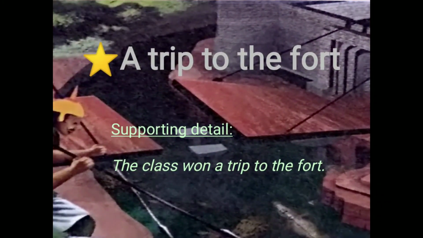I'll give you one example. A trip to the fort is the main idea for now. The supporting detail given in the text is that the class won a trip to the fort. By this you understood that it is the main idea of the text. In the same way, I want you all to find out supporting details for the rest of the main ideas: how to attack a fort, how to defend a fort.